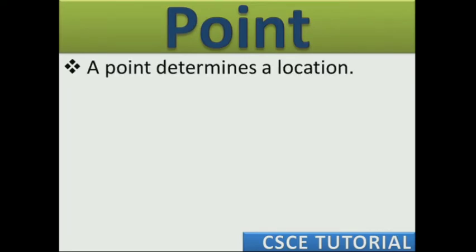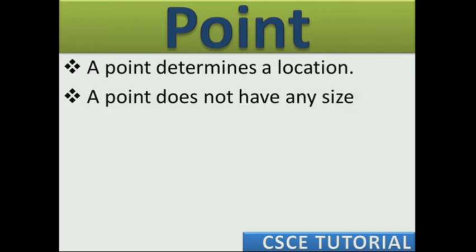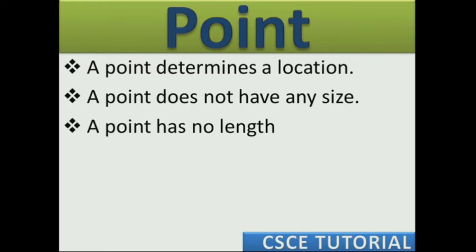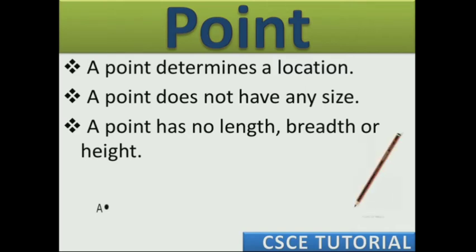First is point. So students, what is a point? A point determines a location. In a plane on a paper, if you draw a dot, then it is called a point. A point does not have any size. It does not have any length, any breadth or any height. It is just simply a dot on a paper. This is point A. Examples: point of a pencil, point of a cone, and point of a rectangle.